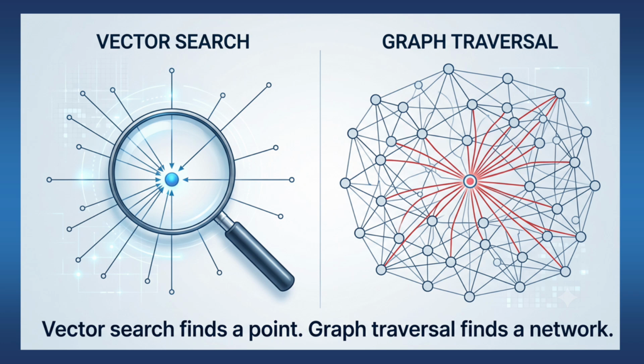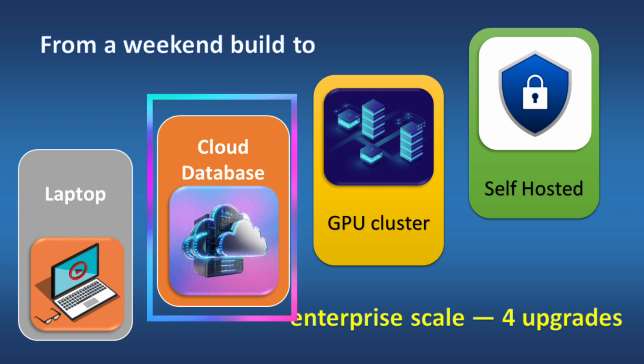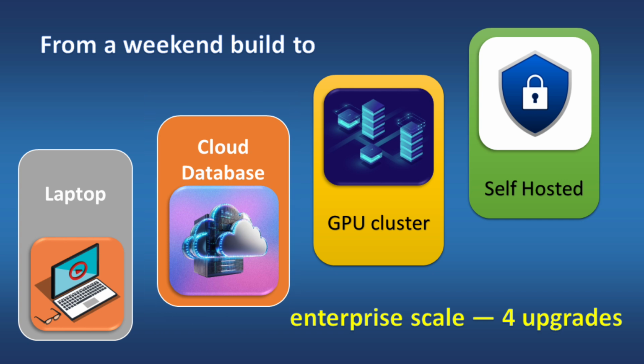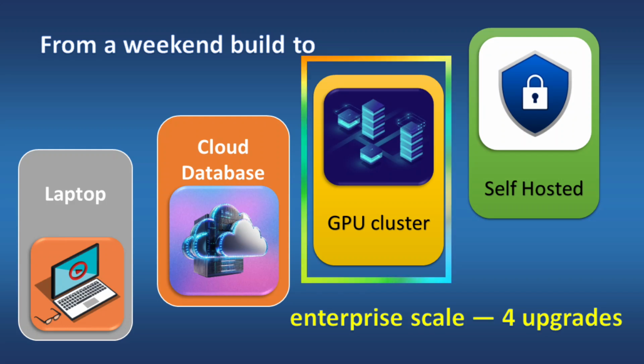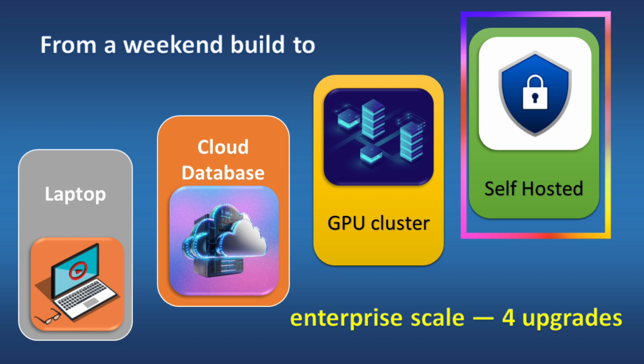That's the entire trick. So how does a business take this from a 3 document weekend build to something running on thousands of contracts? 4 upgrades. First, swap local Neo4j for Neo4j Aura, the managed cloud version. Same graph model, zero server maintenance, built-in backups, and it scales past what a Docker container on a laptop ever could. Second, swap the free Groq tier for dedicated higher throughput inference, either a paid Groq tier or a self-hosted GPU deployment if data residency rules mean nothing can leave your infrastructure.